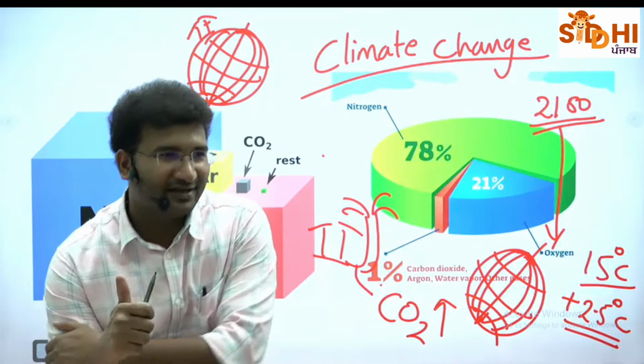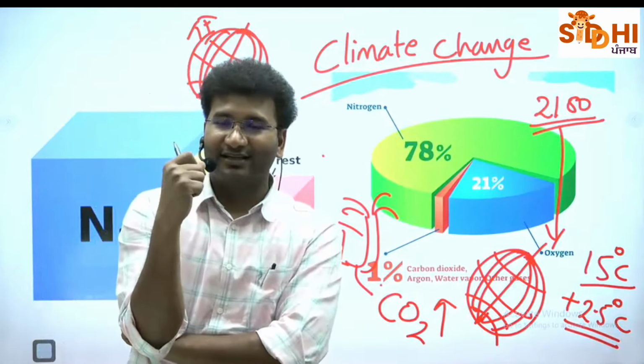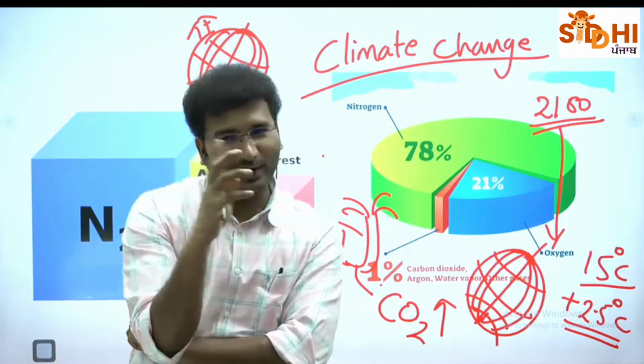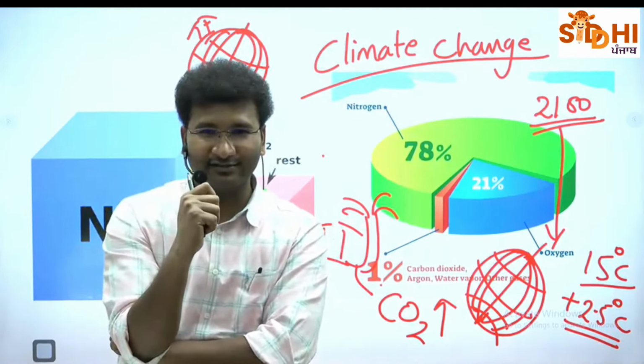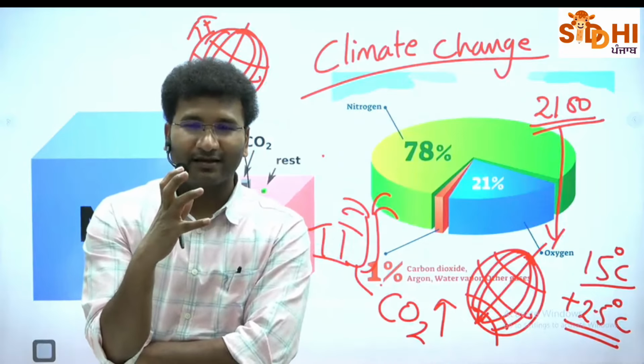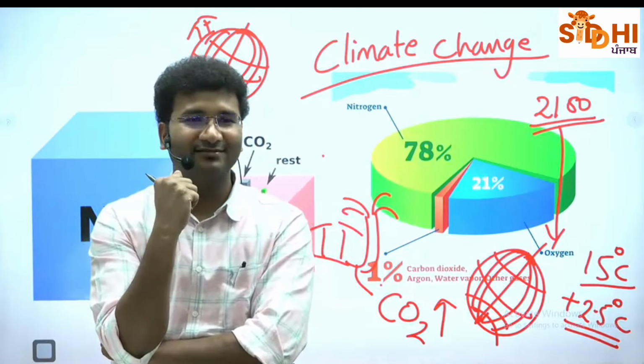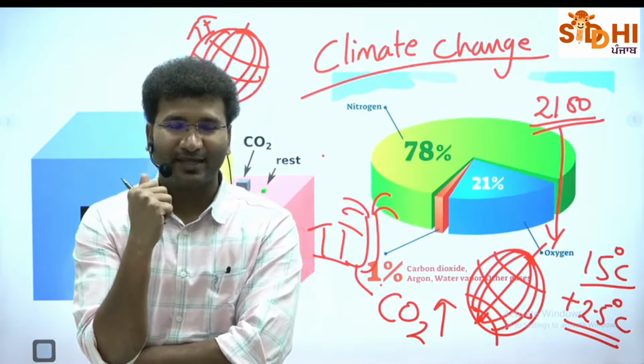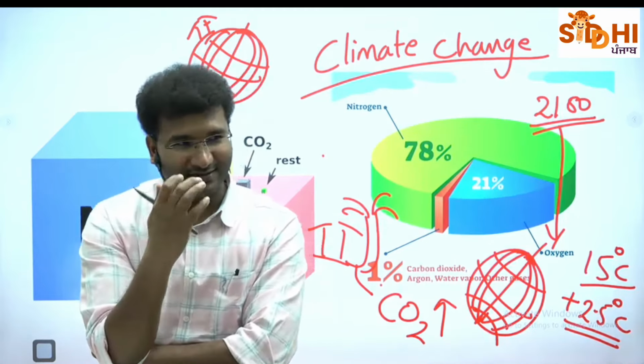If it goes up to 17.5 degrees, what changes will you see? Glaciers will get melted, then species will start to migrate from one region to another region. Man-animal conflict can happen. Okay.